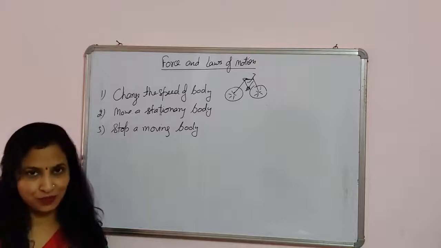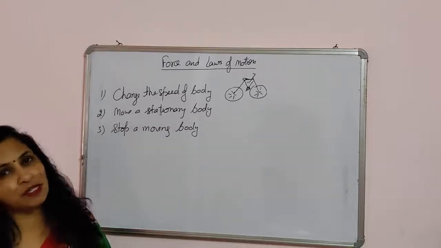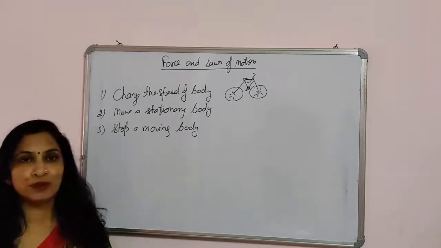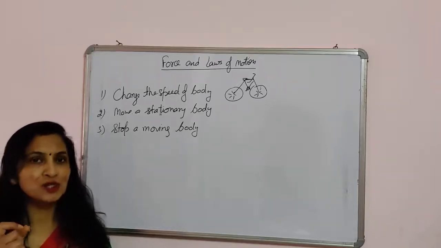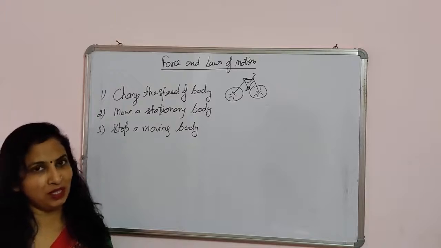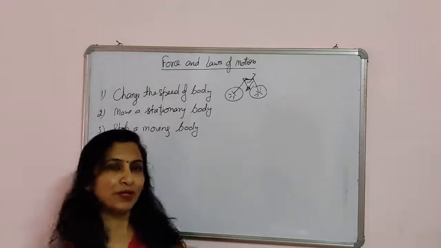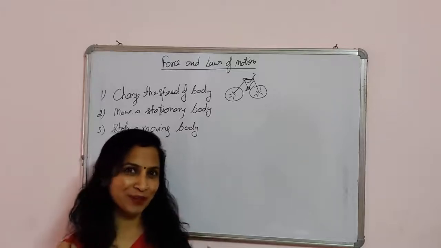We have 5 effects of force. First, it can change the speed of a body, it can move a stationary body, it can stop a moving body, and it can also change the direction of a moving body. Suppose you are playing cricket and a ball is coming towards you.